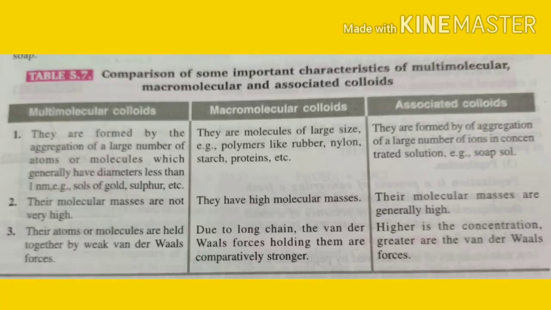Now in the associated colloid, the higher the concentration, the greater the van der Waals forces. So this is the comparison between the multimolecular, macromolecular and associated colloid, and it is a very important question and it is always asked in the board examination.